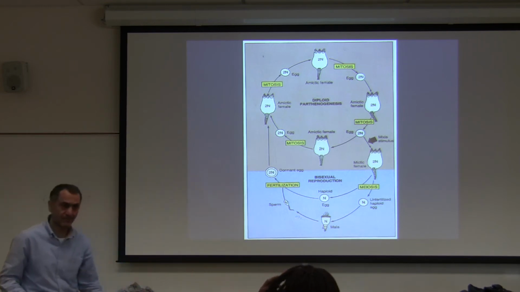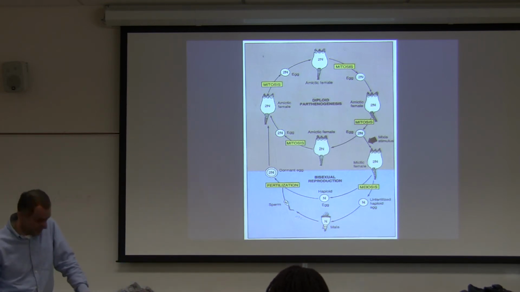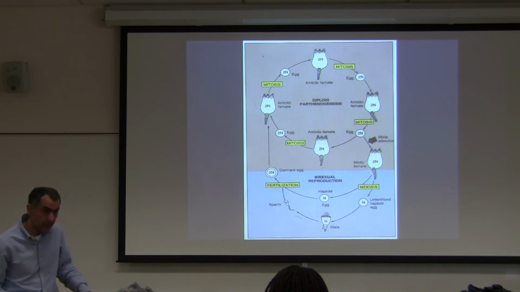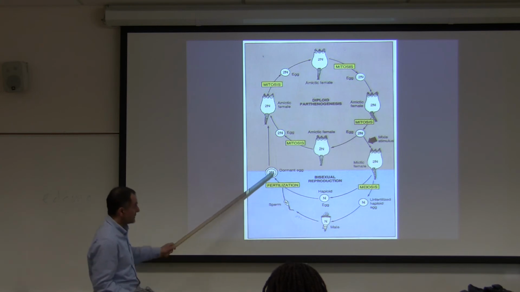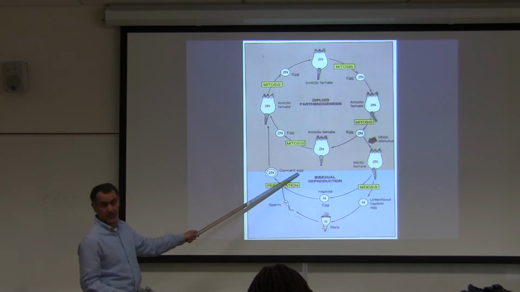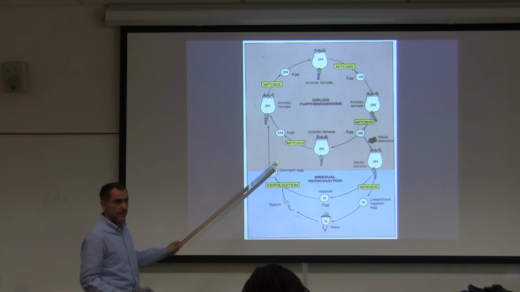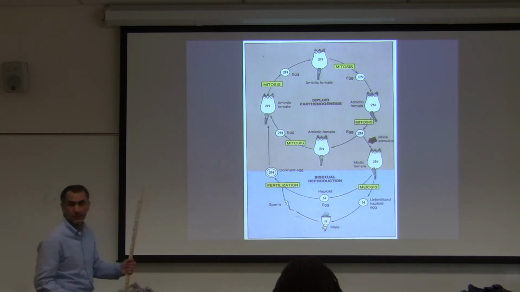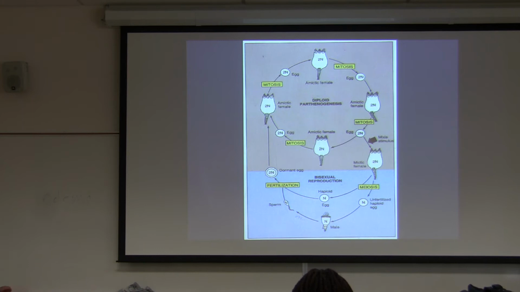Yes, ma'am. When the male releases sperm, fertilizes the egg, it goes into encystment? That's right. This is a fertilized egg, and that egg is dormant. They call it encystment. You remember that we talked about encystment? That's it. Right there. Okay? Shall we move on? Everybody be clear on the haplodiploidy life cycle?